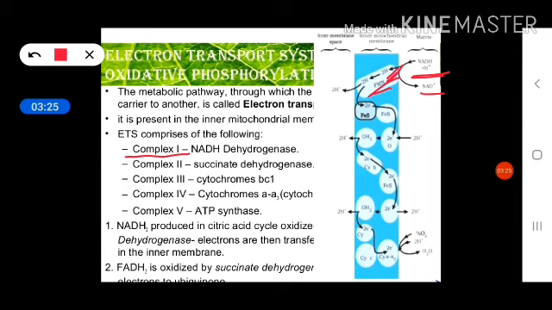Okay, between these two, the mobile electron carrier ubiquinone will help. This is complex 3, and after that the electron is transferred through various electron carriers ultimately to cytochrome AA3, that is the 4th complex. From here the electron will transfer into the matrix where 2 hydrogen ions will receive these electrons along with half O2, so it will produce 1 water molecule. In this way, when NADH2 releases 2 hydrogens, they are transferred into the intermembranous space, and when transferred through the various electron carriers, only electrons are transferred.